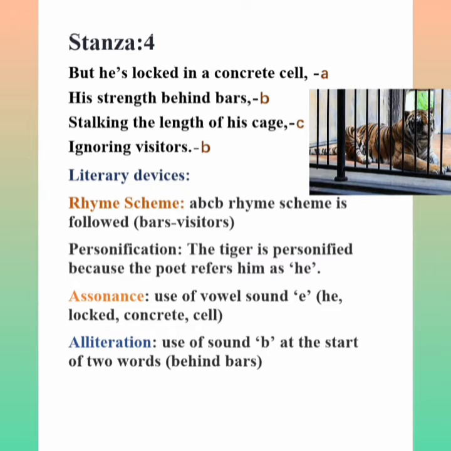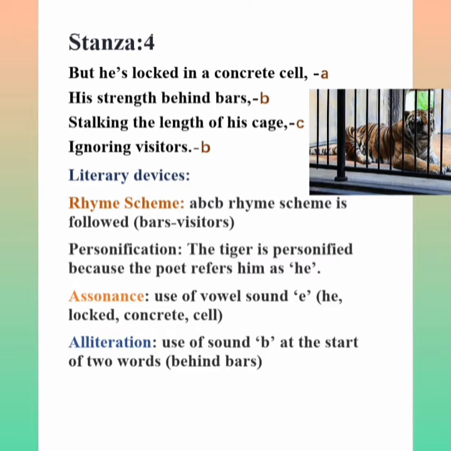Okay, so then personification. Which is personification here? He. Here he refers to whom? Tiger. So it is personification. The tiger is personified because the poet refers to him as he.